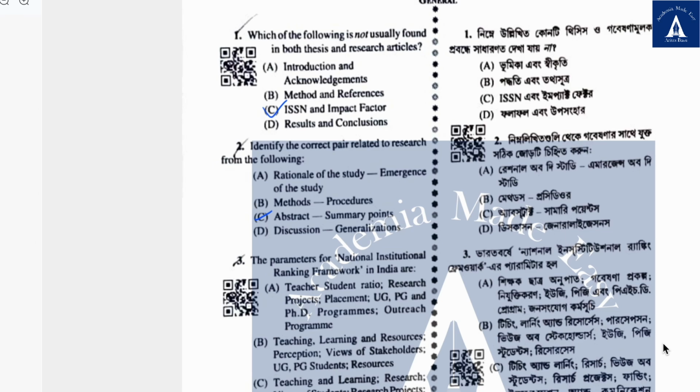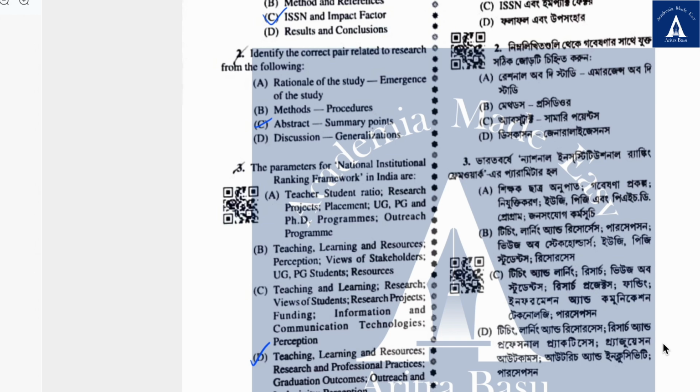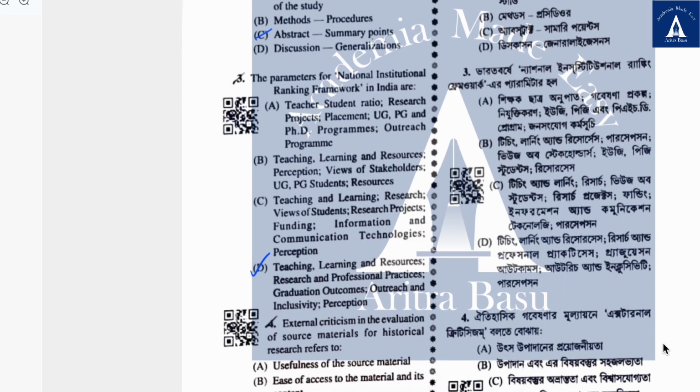The second question is identify the correct pair related to research from the following. I'm not very sure about this answer, but I have ticked abstract and summary points because I found it most appropriate to research, but it also could very easily be methods and procedures. The third question is the parameters for National Institutional Ranking Framework in India are, and the correct answer is teaching, learning and resources, research and professional practices, graduation outcomes, outreach and inclusivity, and perception. This is an information-based question and doesn't need any explanation.